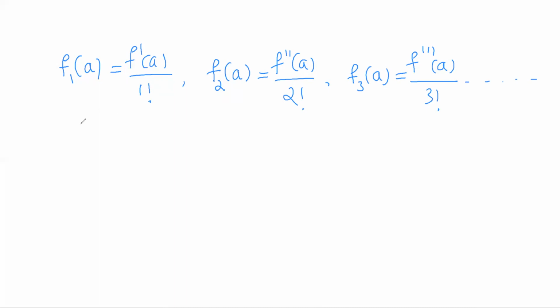Now substitute these values of f1 of a, f2 of a, and f3 of a in the above representation of f.